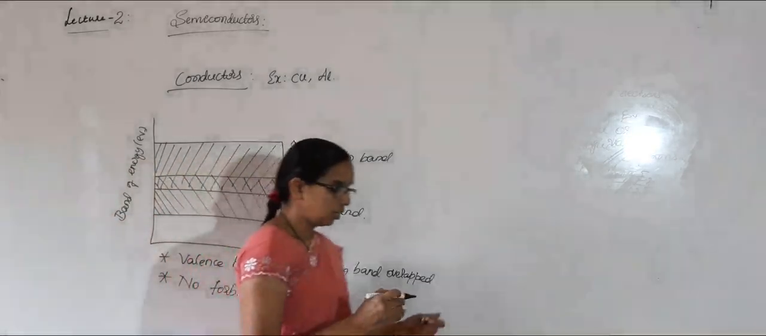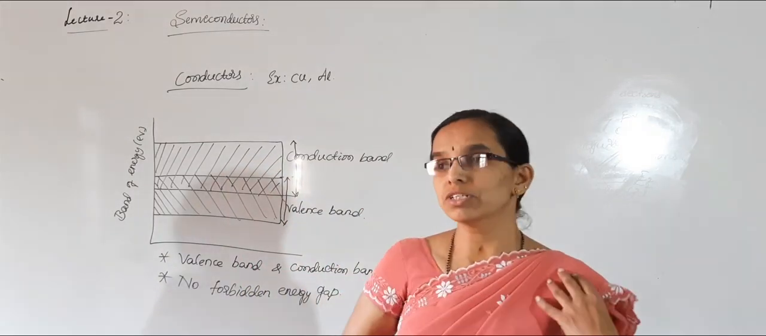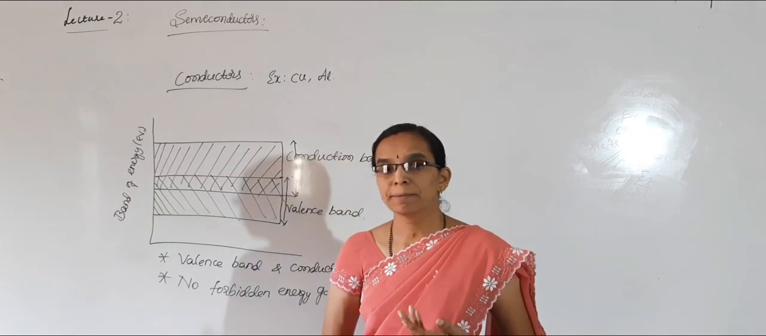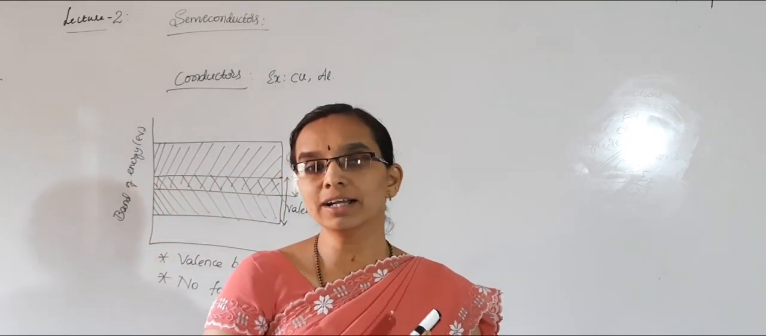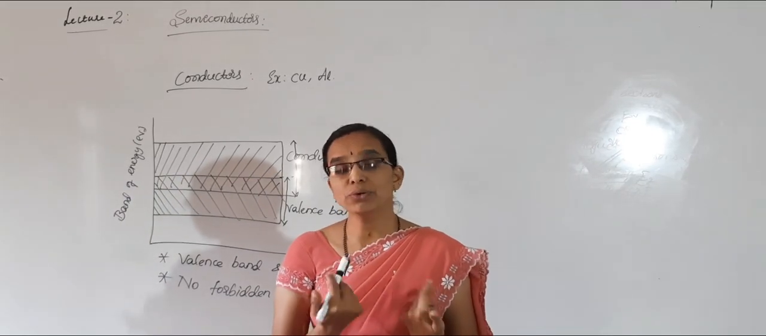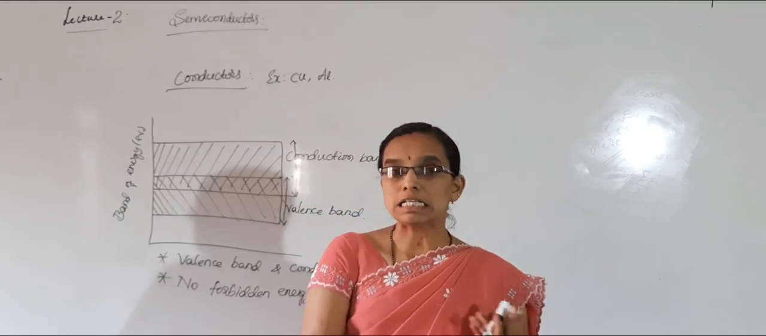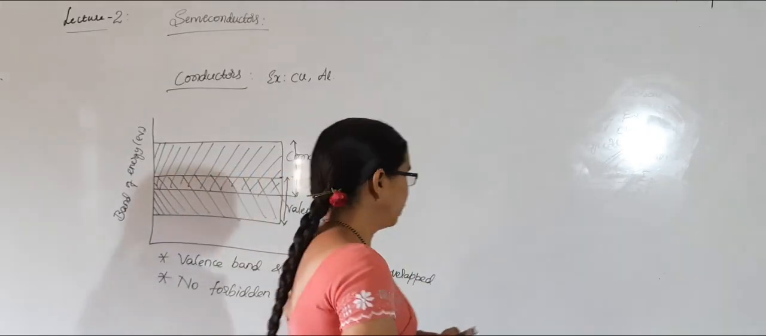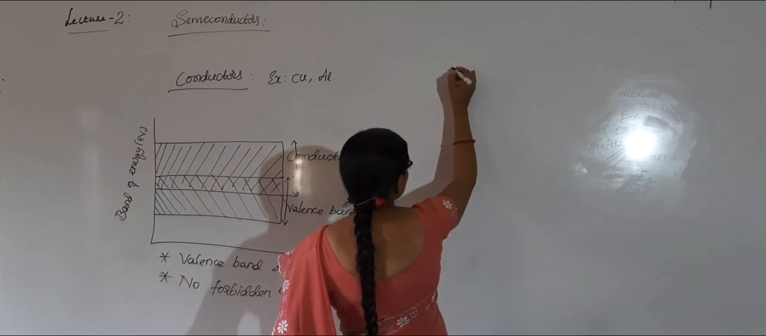So, the valence electrons which are present in valence band can easily move into conduction band and start conducting when a small voltage is applied. That is why you can expect easy conductivity in conductors. Okay. Whereas in insulators,